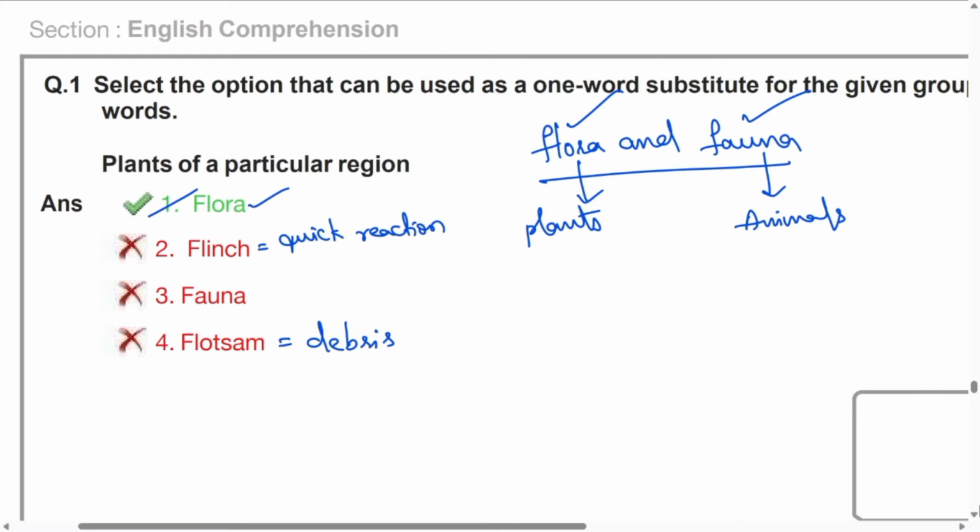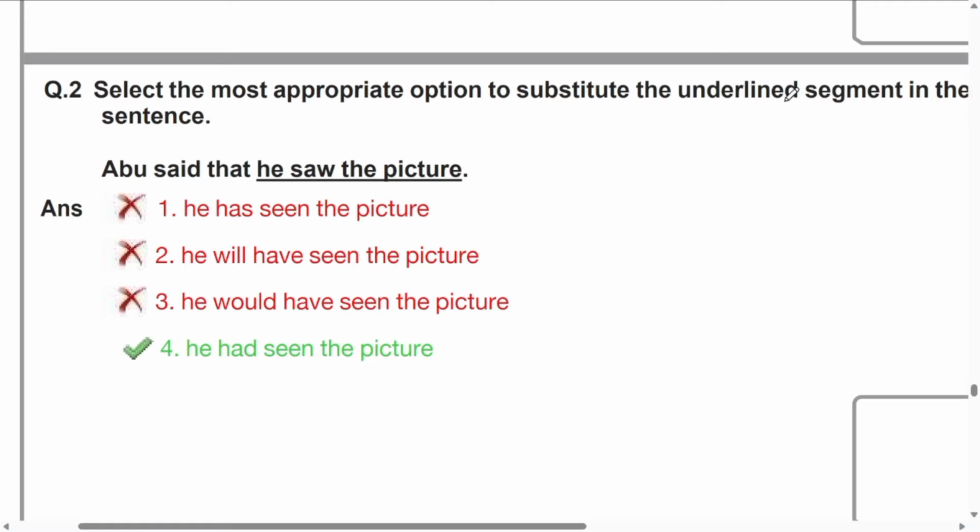Let us move to question number 2. Select the most appropriate option to substitute the underlined segment in the sentence. The underlined segment is "he saw the picture". We must be very careful here. If the statement is given with 4 options, and one of the options is "no replacement required", then there can be a chance of this phrase being correct. But if you look at the options very carefully, there is no statement as "no replacement required". That means the given statement itself is wrong according to the question.